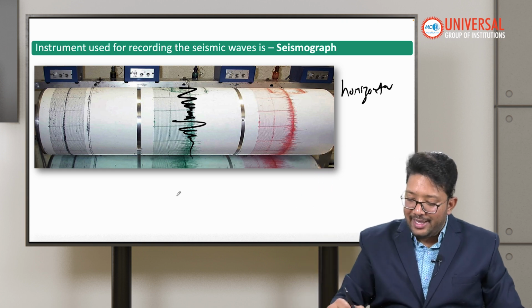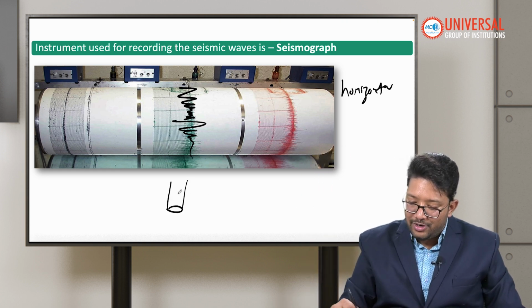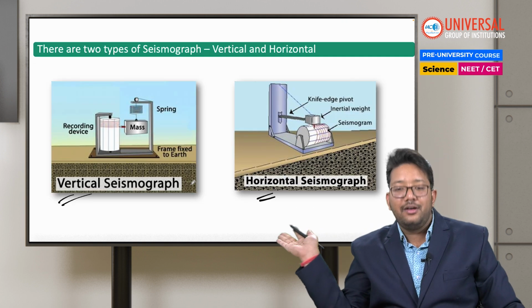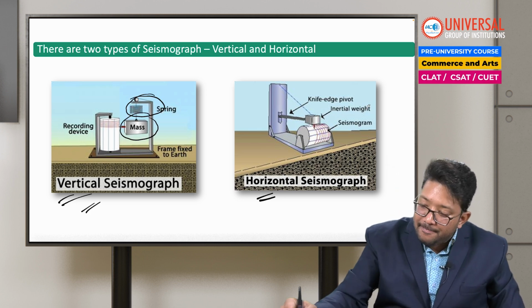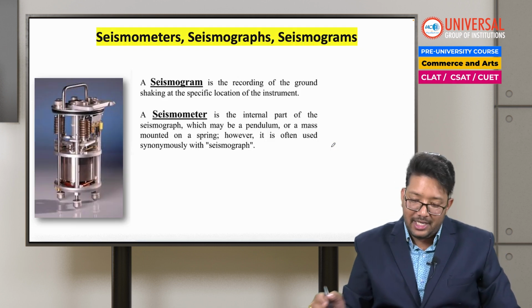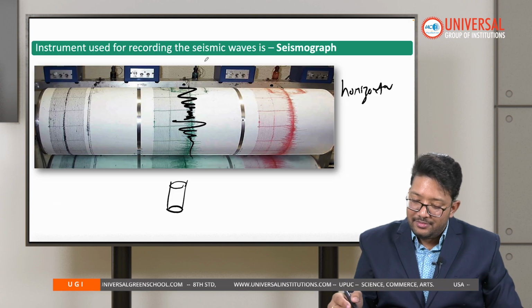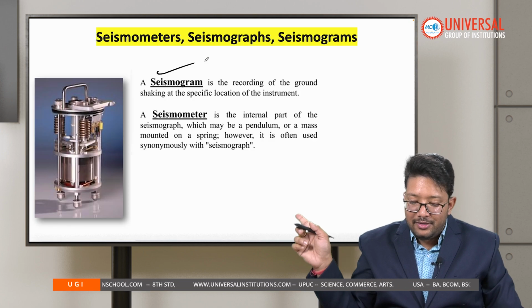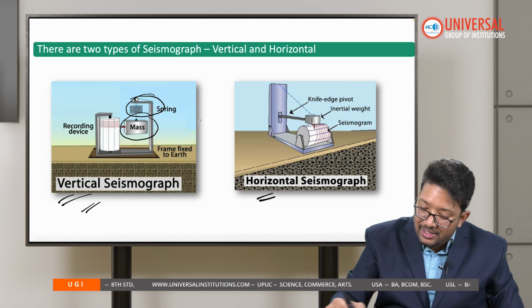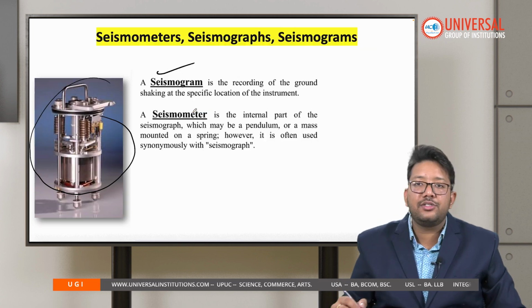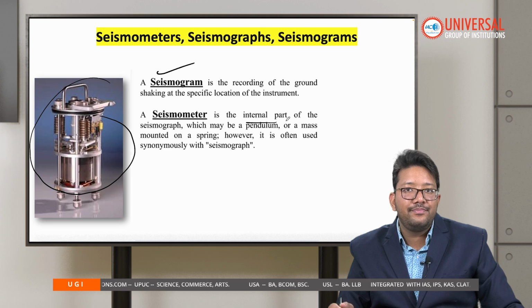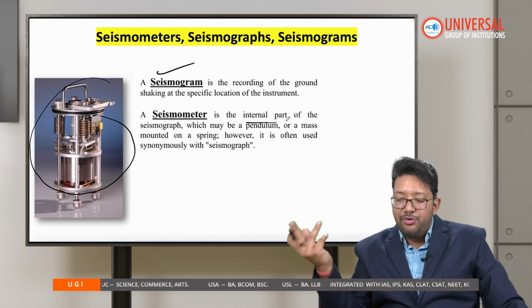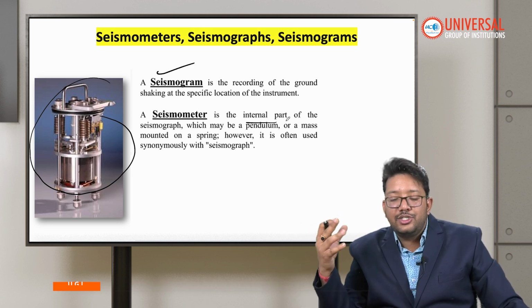If I put it like this, vertical, that will become the vertical seismograph. And this pendulum, this spring, is called the seismometer. So the seismometer is the internal part of the seismograph, which may be a pendulum or any spring that is used.